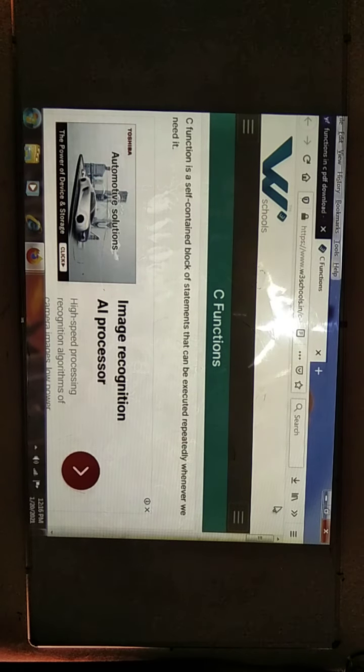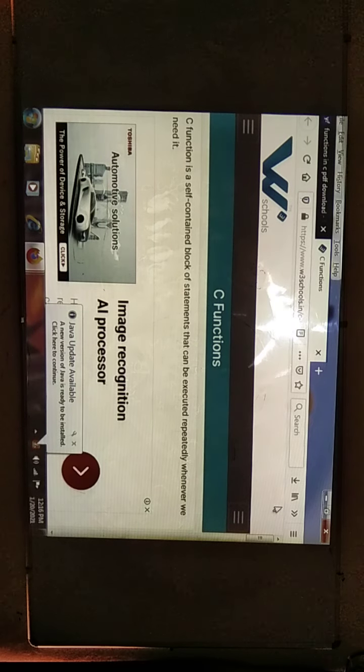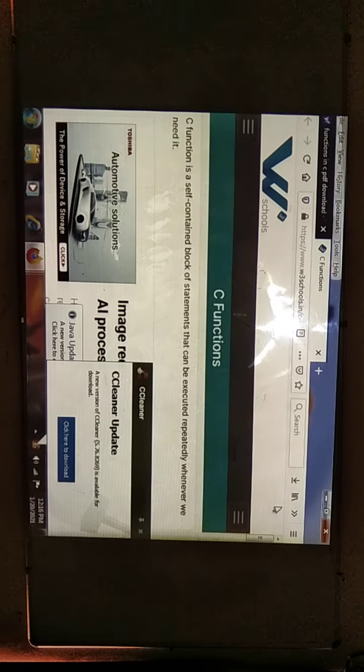What is a function? A C function is a self-contained block of statements that can be executed repeatedly whenever we need it. It is a block of statements we are going to be writing. We can use it whenever we require, many times or even a single time. That is the function. By using a function, which is a block of statements, we can perform a specific task.